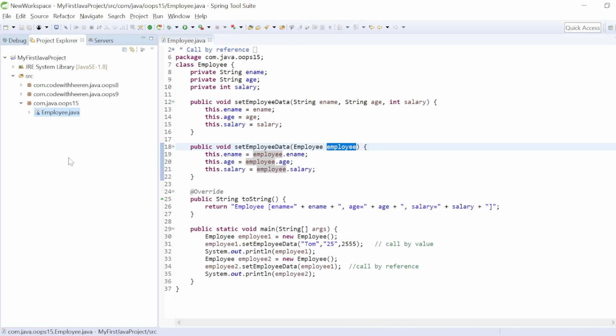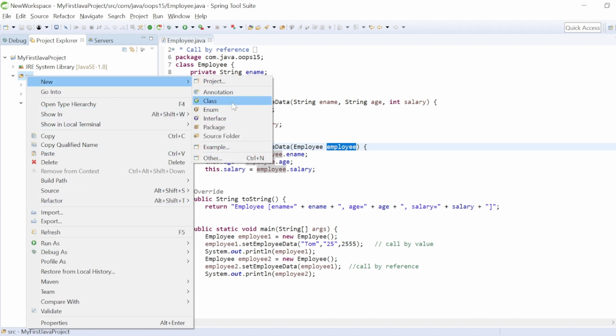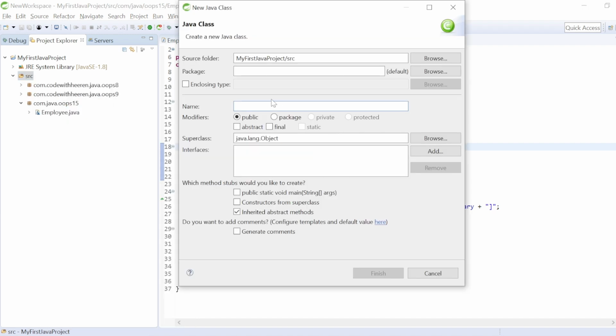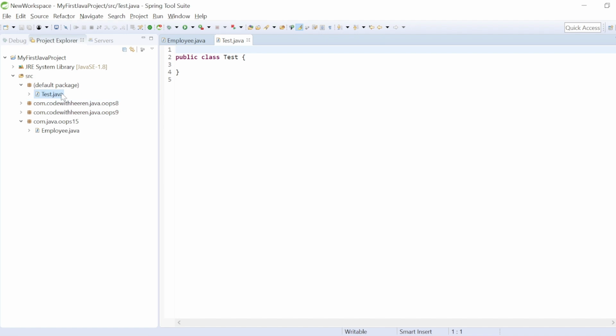And you can even check this here. If I right click, say new, and create a class, let's suppose a test class, and I'm not defining any package here and I just say finish, it is going to place this test class inside a package named default package. So every single time, even if you are not defining the package, the class will be placed inside a package, and that will be the default package.